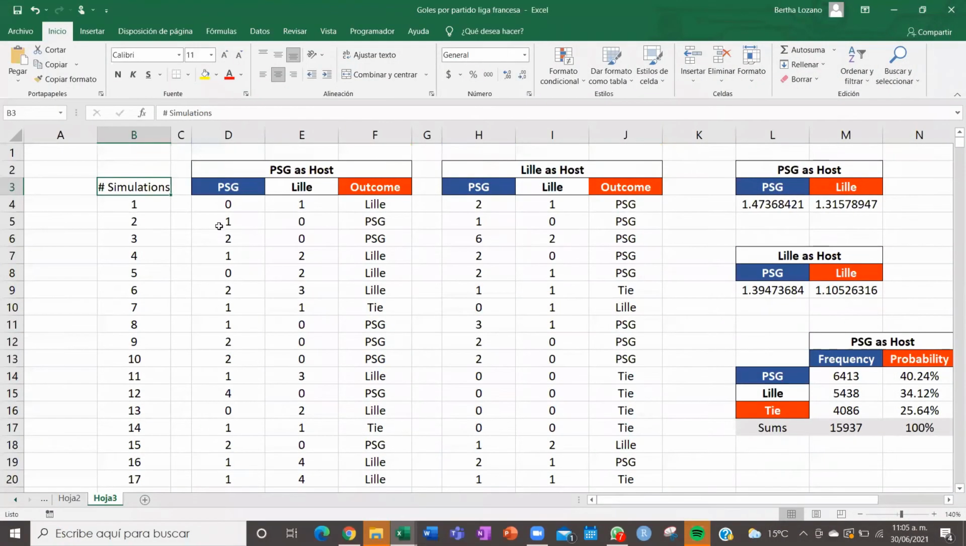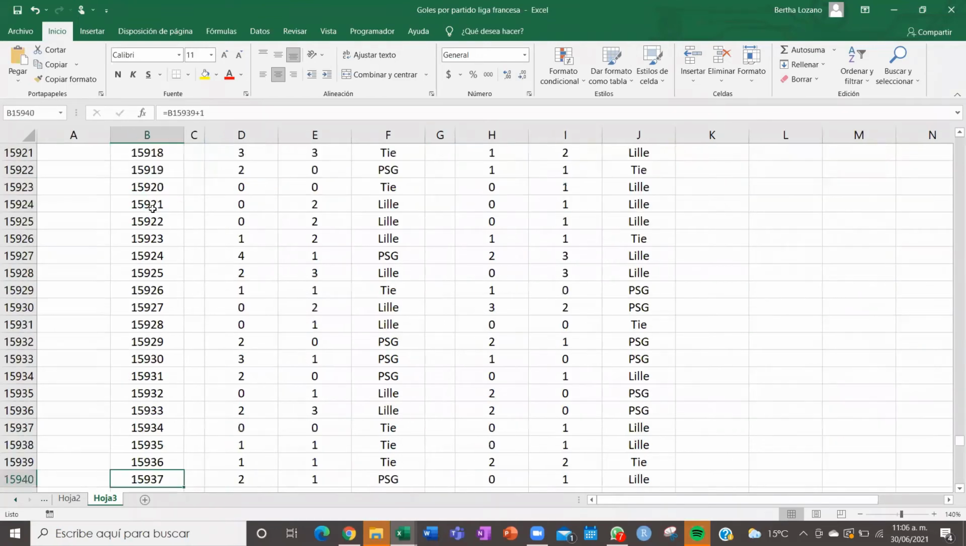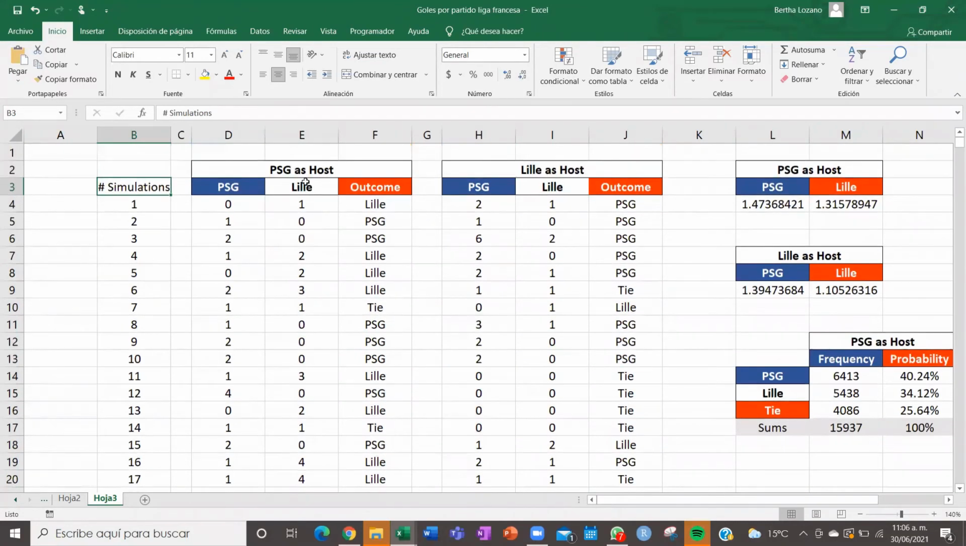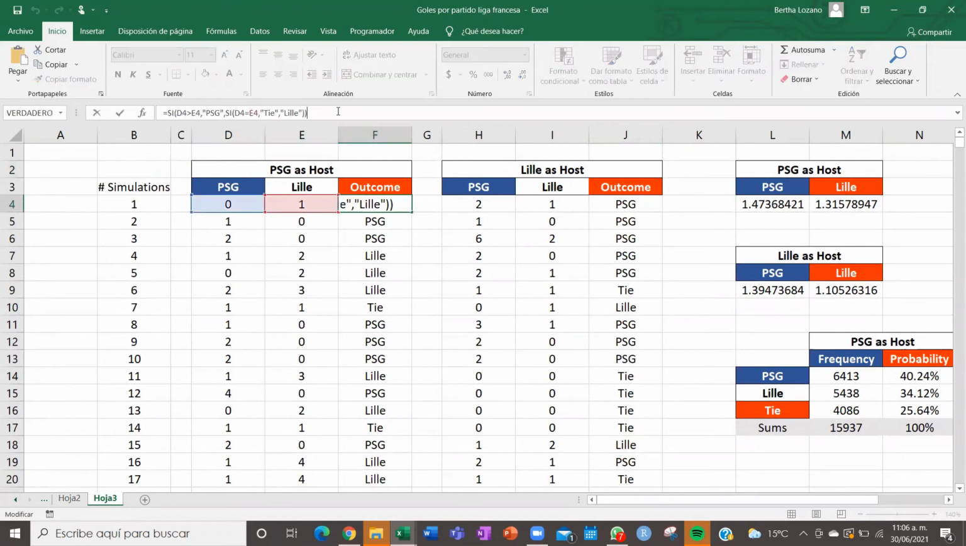So now we do a lot of simulations. To be more precise, 15,937 simulations about this possible match when PSG is the host and when Lille is the host, and the matches between these two teams. So here in the outcome, we're going to write which team is the winner or if it's a tie. So if this one is bigger than this one, then PSG won. If Lille has more goals than PSG, then Lille won. And if they are the same, there's a tie.